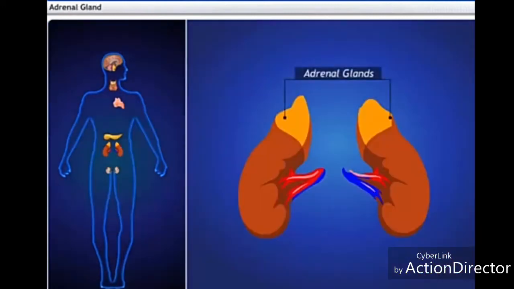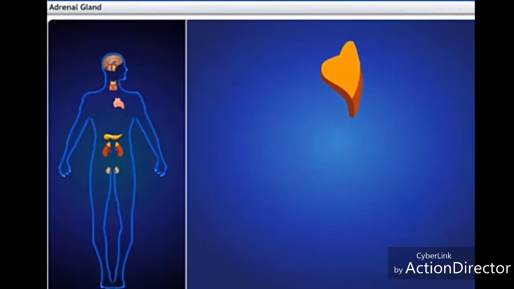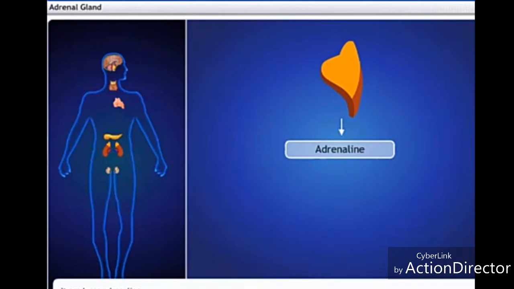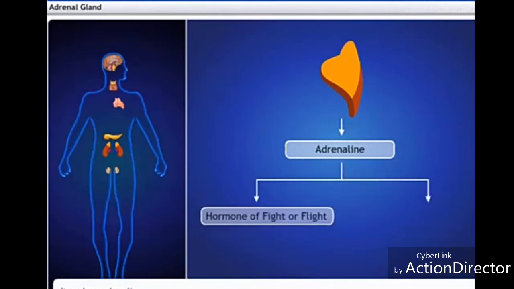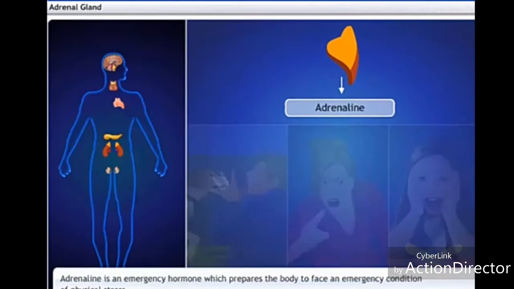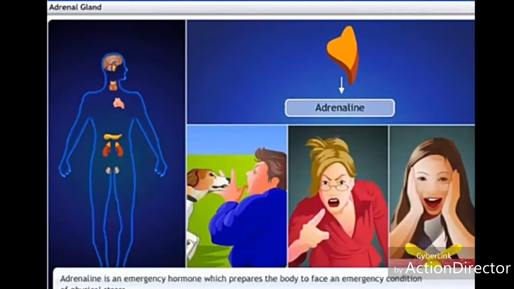The adrenal gland is located above the kidney, hence the name suprarenal gland. It secretes a hormone called adrenaline. This hormone is also called the hormone of fight or flight, or the emergency hormone. It prepares the body to face an emergency condition of physical stress like danger, anger, and excitement.